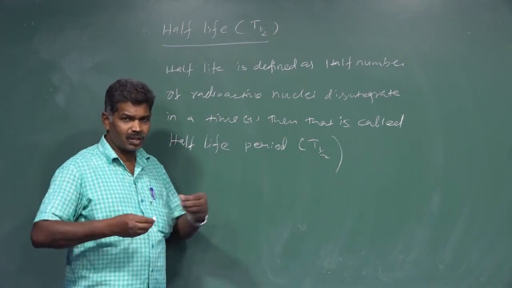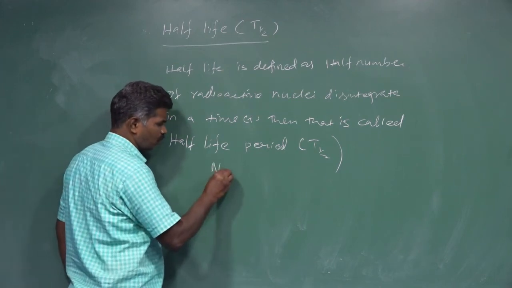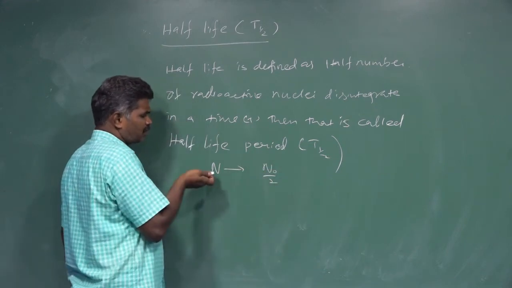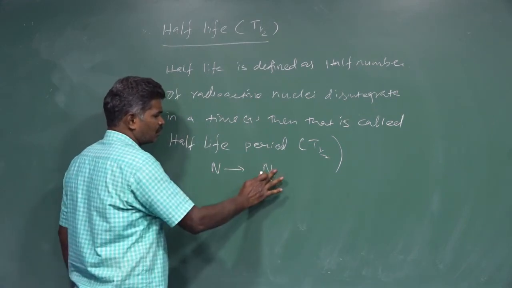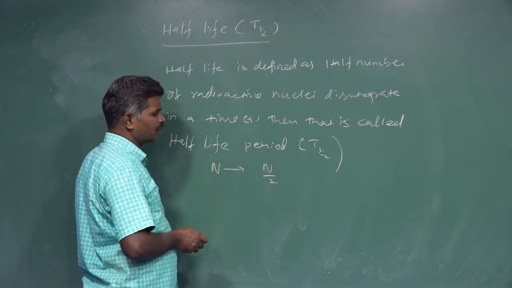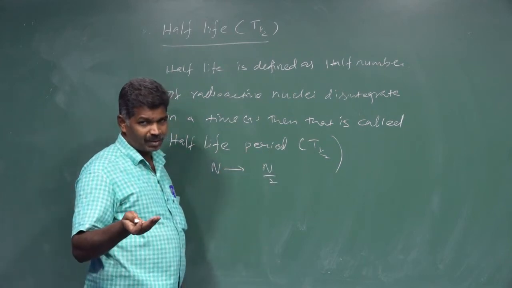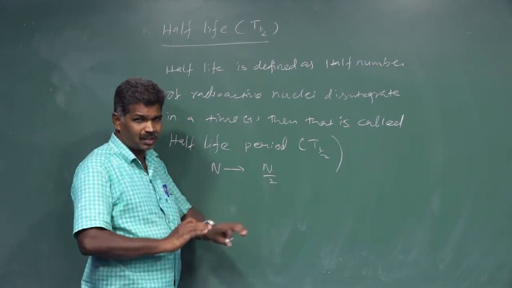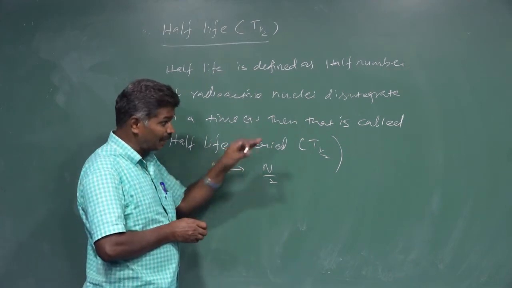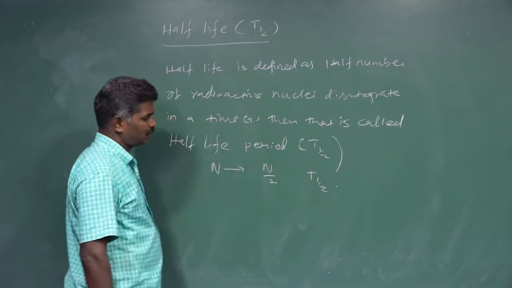From our definition, what we are going to see is that N goes from N naught to N naught by 2. First of all, N becomes N naught by 2 means half the number of elements disintegrate and half the number of elements are still present. For that it will take a certain time. That time can be taken as the half-life period.